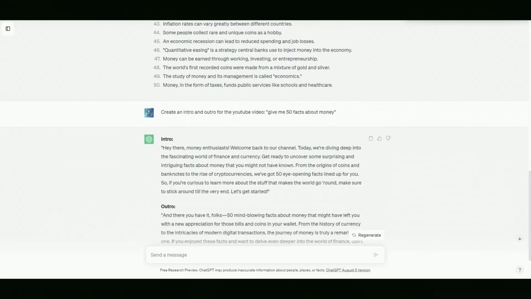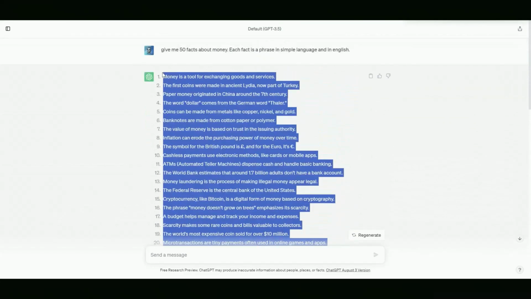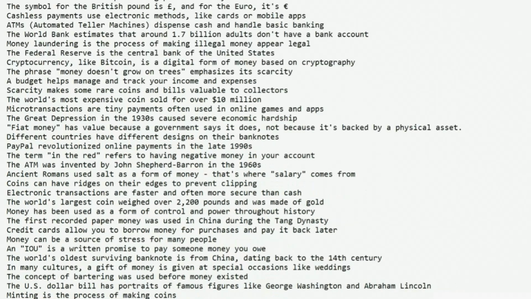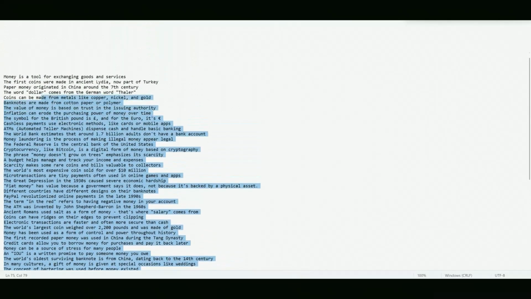Now we have to copy the 50 facts and take them to a notepad where we will make a small modification. Once we are in the notepad with the 50 facts, we're going to start removing all the periods at the end of the sentences. This will help so that when we create our video, the periods do not appear in the subtitles since it would be less attractive.